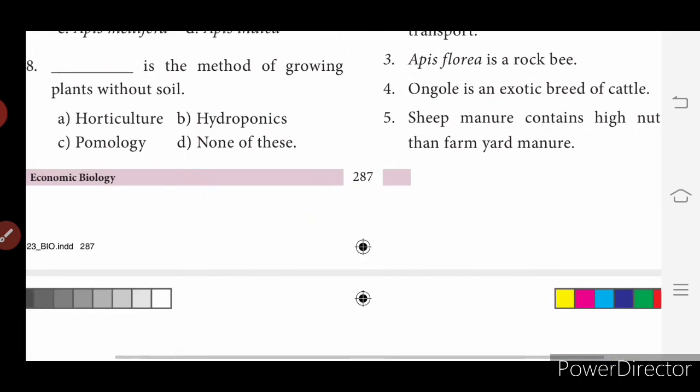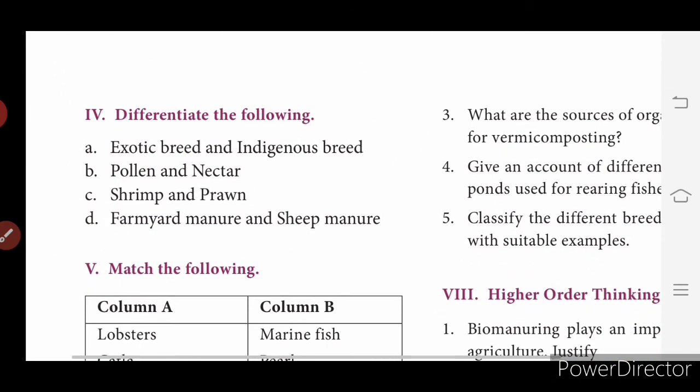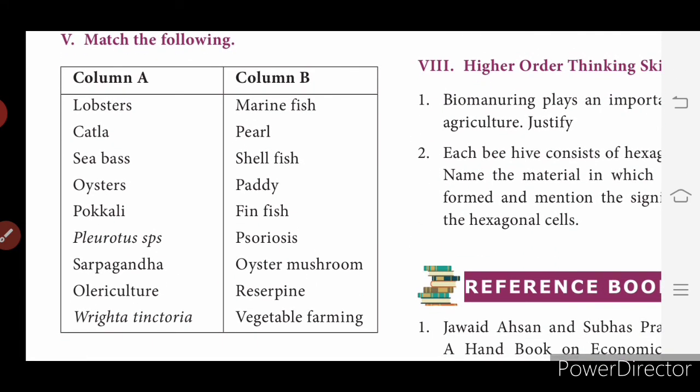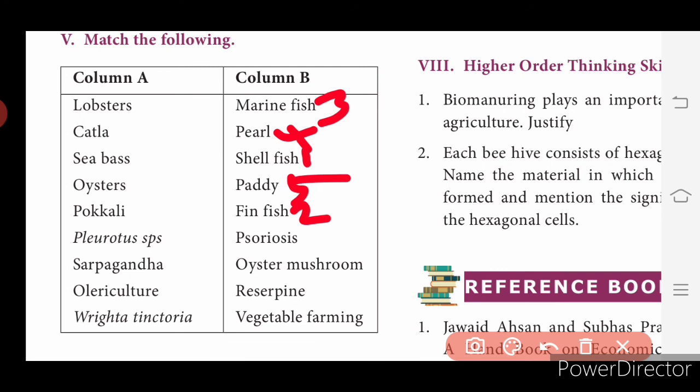Then match the following. We will discuss this. Lobsters, shellfish. Katla, finfish. Sea bass is marine fish. Oysters, we get pearl from oysters. Then fifth one is Pokkali. Pokkali is paddy.